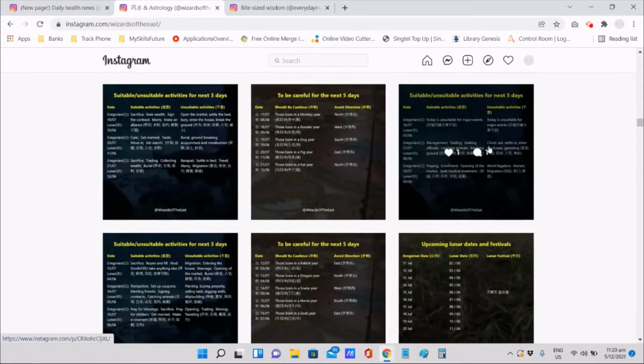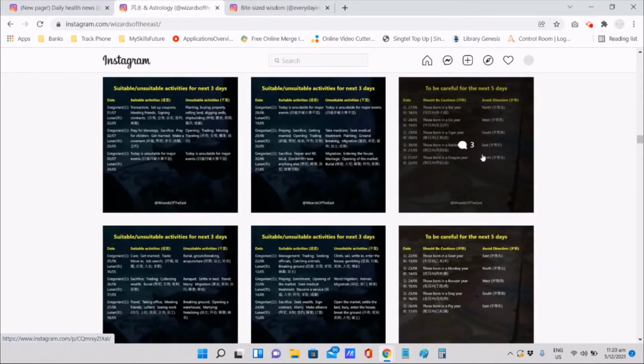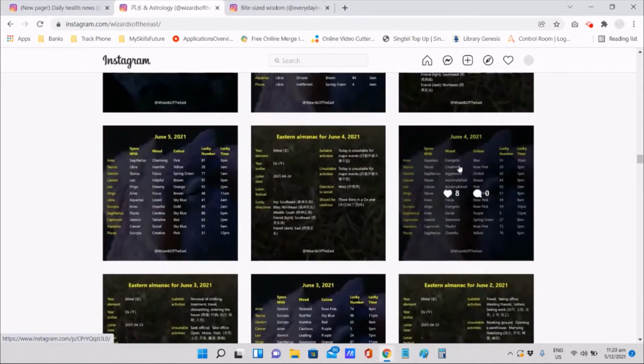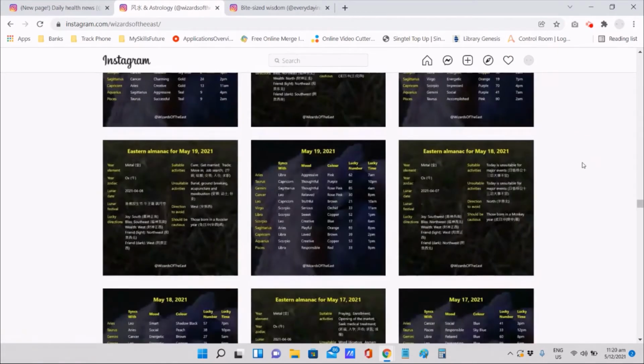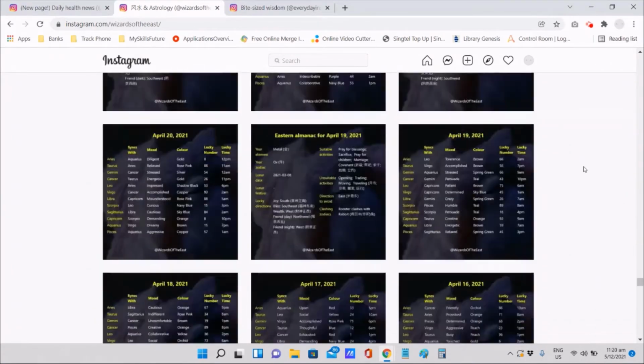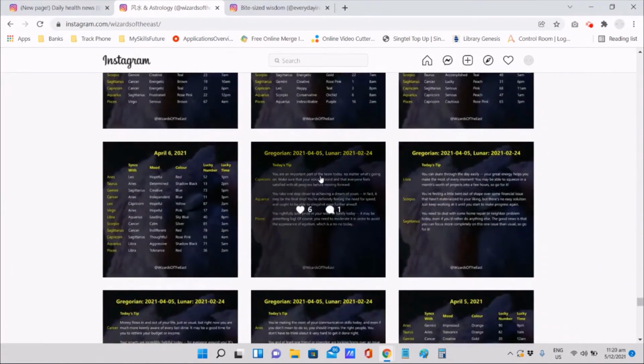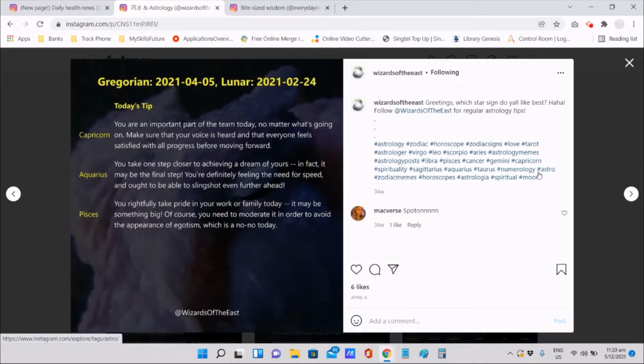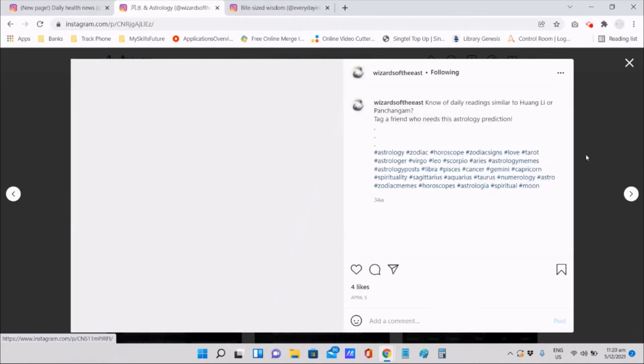Other than feng shui, I also used to have daily horoscopes for all the star signs. And further back, I also used to have daily tips for all the signs. Yes, for example, this daily tips for each sign.